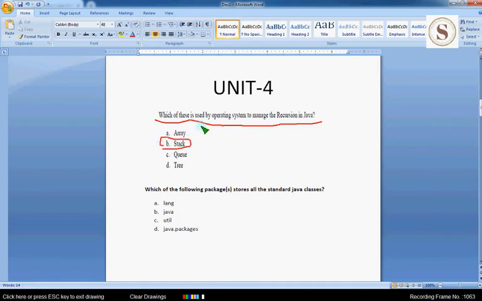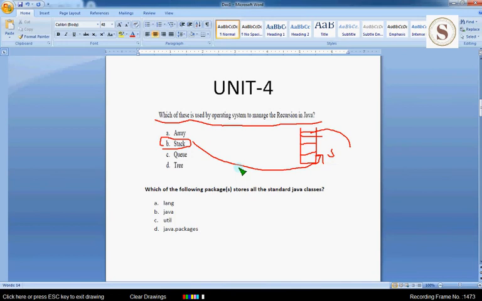Stack is an operating system used tool to manage the recursion in Java. So here we can manage recursions in our operating system by using this stack.